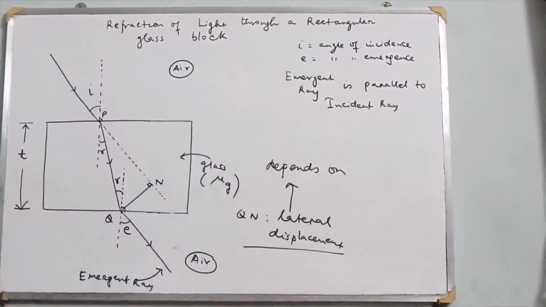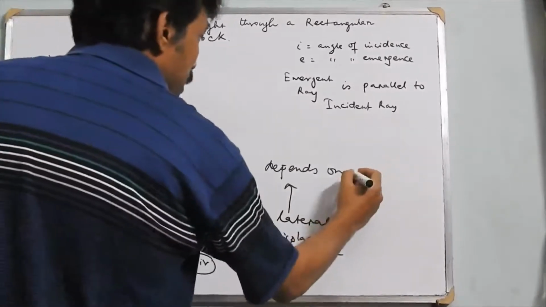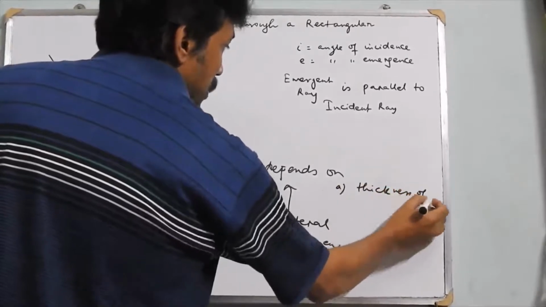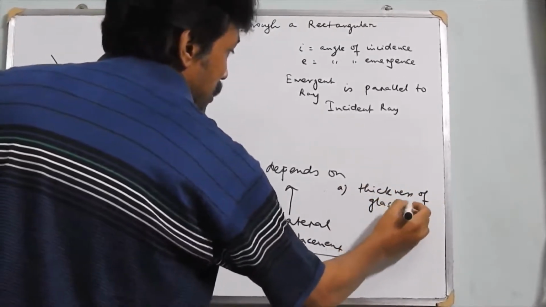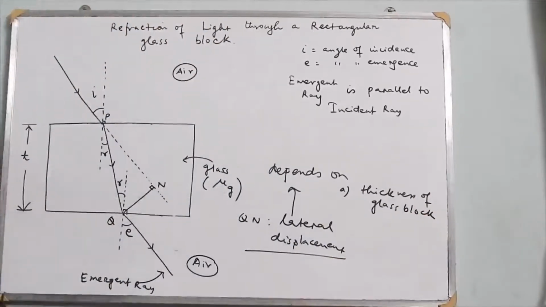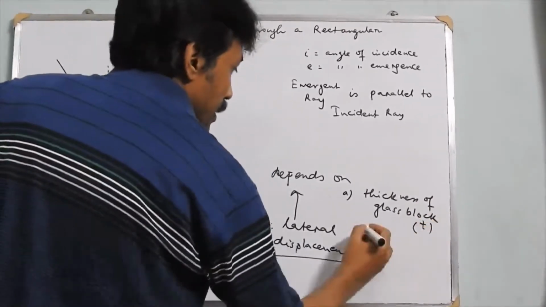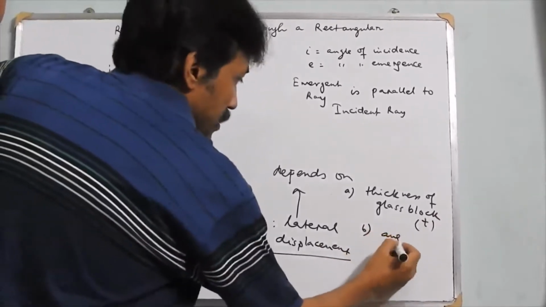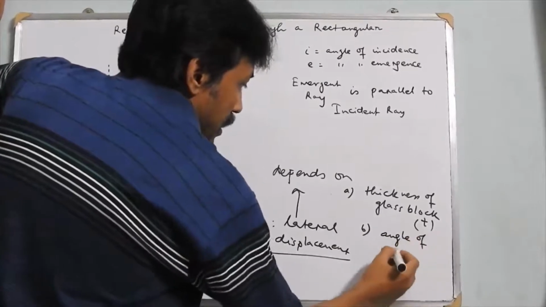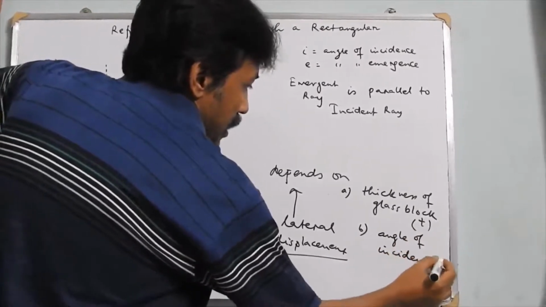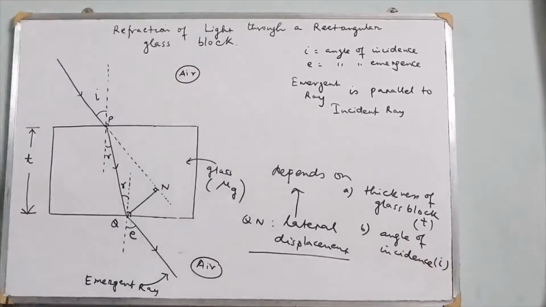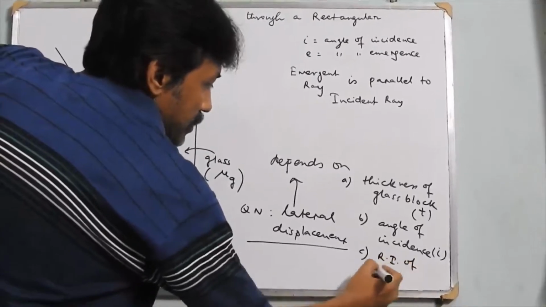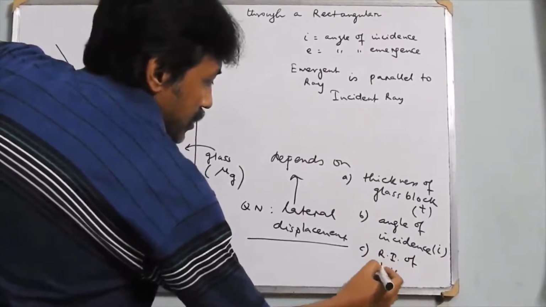It depends on the thickness of the glass block, that I have written as T. It depends upon the angle of incidence, I, and it also depends upon the refractive index of glass, that is mu g.